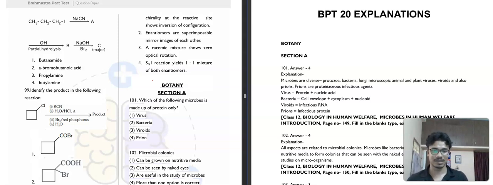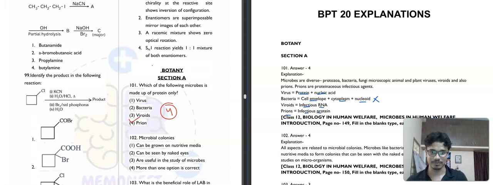So you know that viruses have protein plus nucleic acid. Bacteria have a cell envelope, cytoplasm along with nucleoid. It doesn't have any kind of protein. Then viroids have infectious RNA, but prions are totally infectious proteins. So the fourth option will be our correct answer for this question.